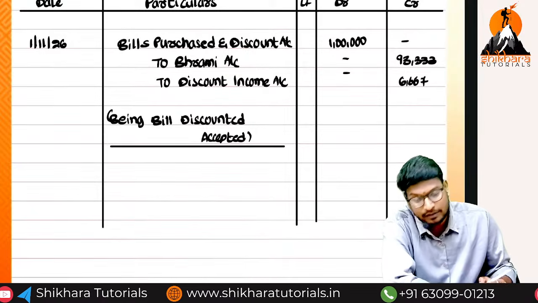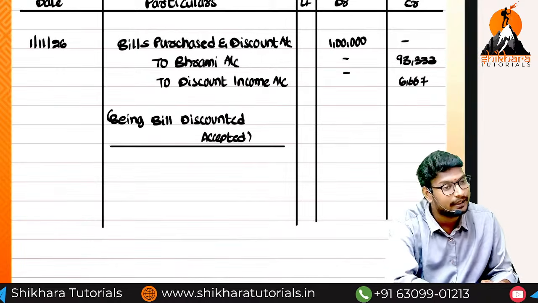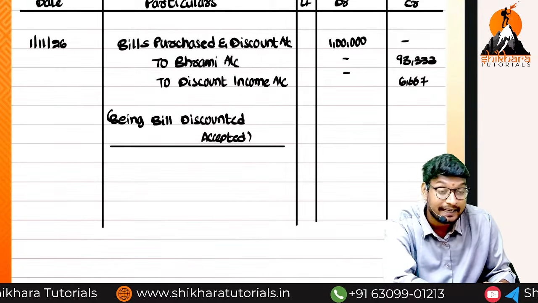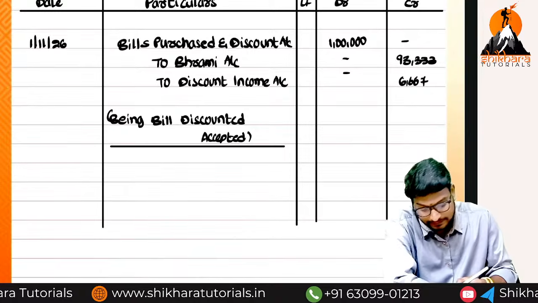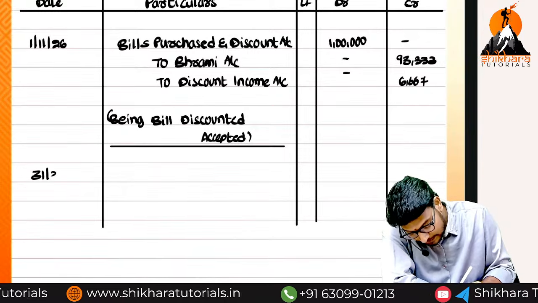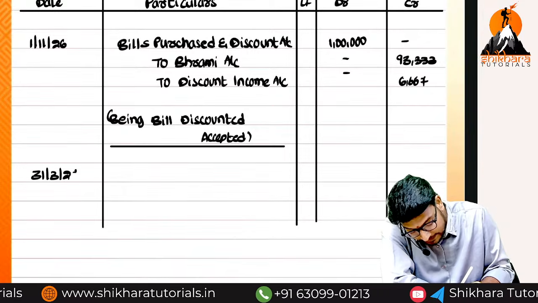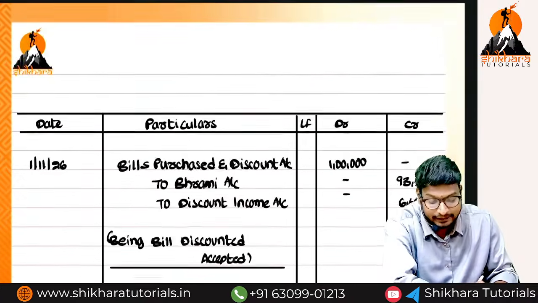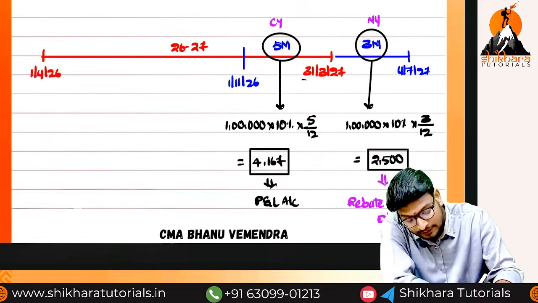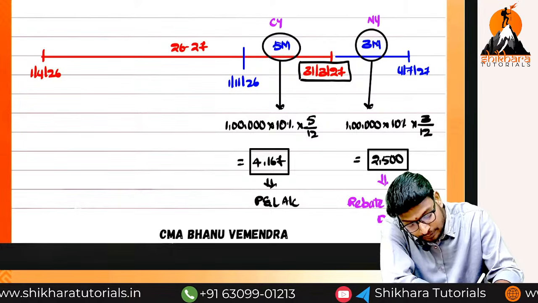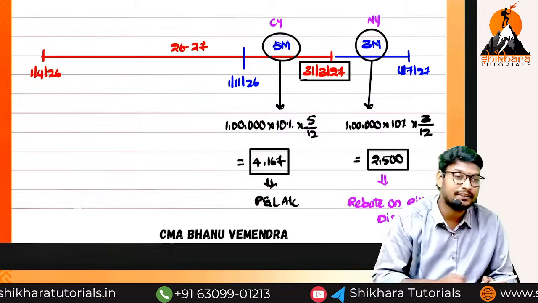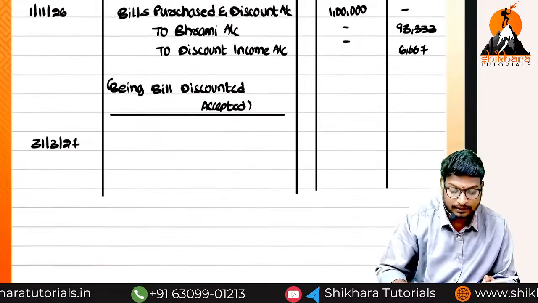So on which date will we do all these things? At the end of the year. What is the end of the year, ma? Current year ending, 31st March 2027. On this date we have to write the entry. Which entry, ma?